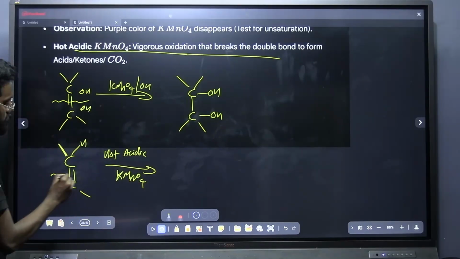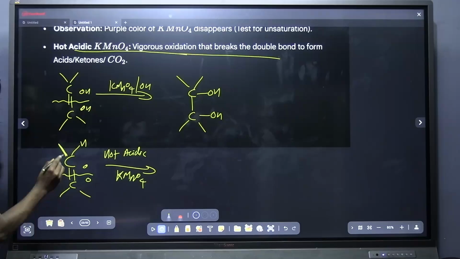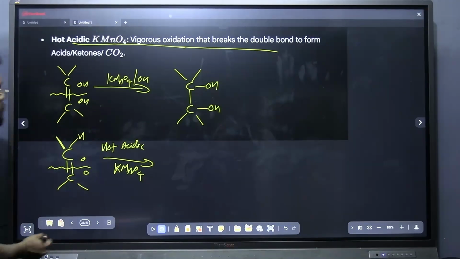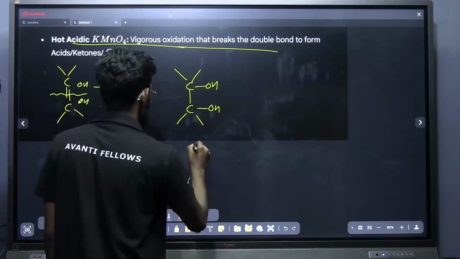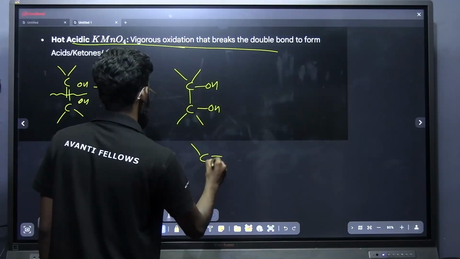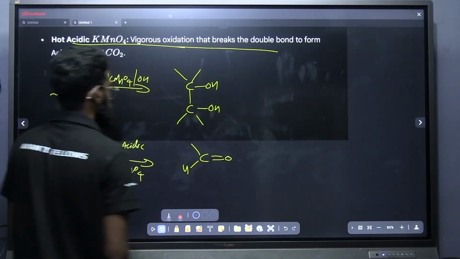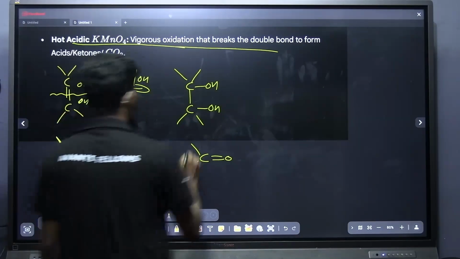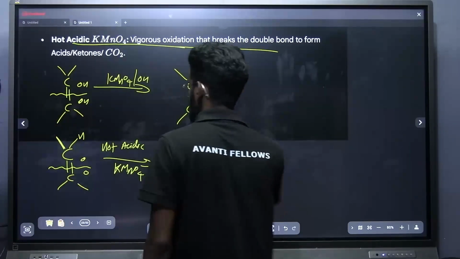How to write the product: just break this bond and put oxygen between these two. Break this bond, put oxygen between these two, and what is the product you are getting? Just look at that. You are getting an aldehyde here, plus you will be getting a ketone.